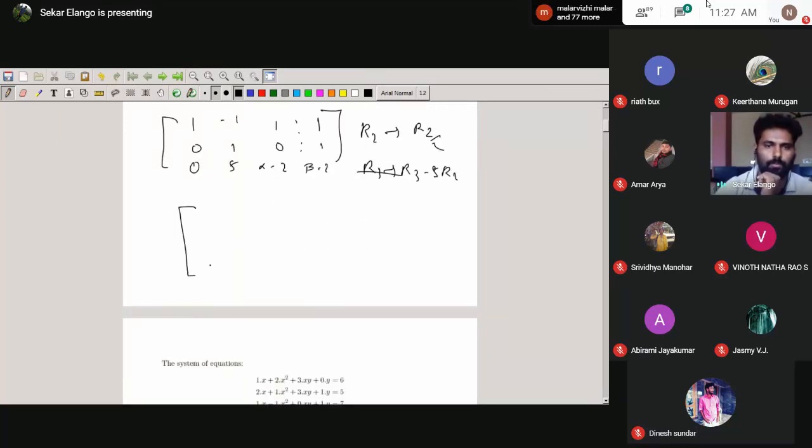So here comes from the 1 minus 1 1. So 0 1 0 and 1. Now I can replace with that. So R3 is replaced by R3 minus 5 R2.